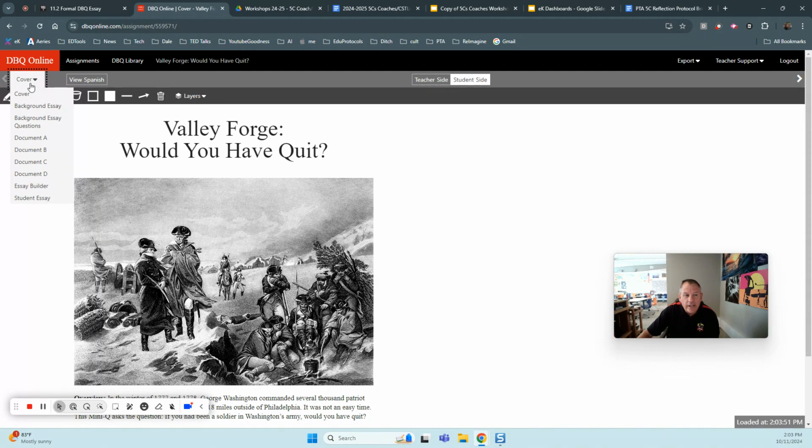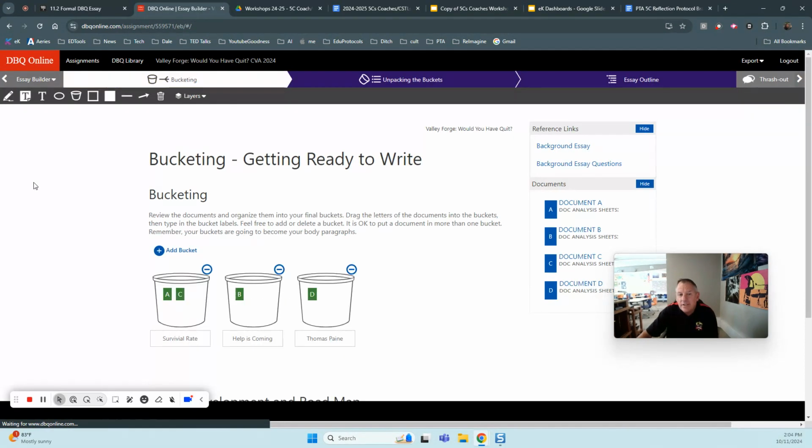Now, once you've done that, you have another tool at your disposal, and that is called the Essay Builder. Just like last week when you were analyzing the documents, the second to the last choice is called Essay Builder. If you click on Essay Builder, you're going to have a pretty cool tool to help you write a very nice DBQ essay.